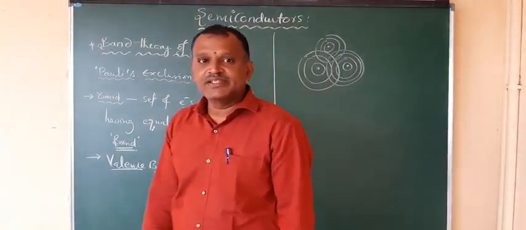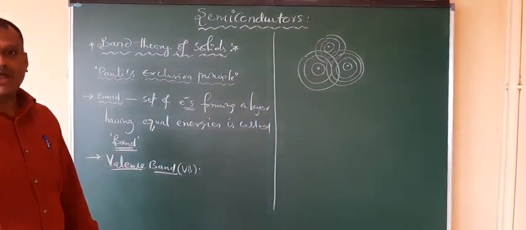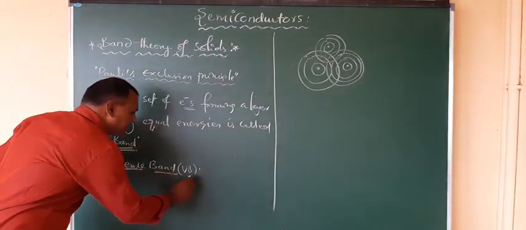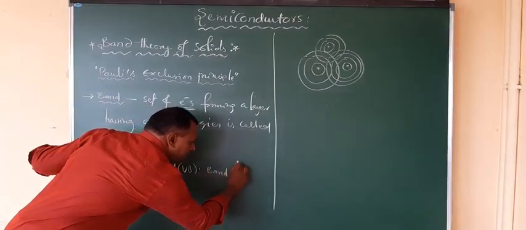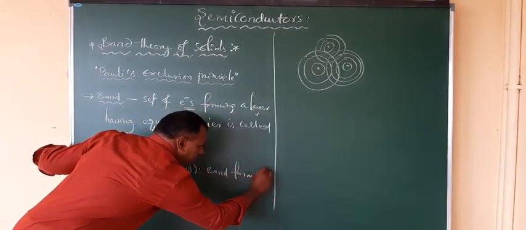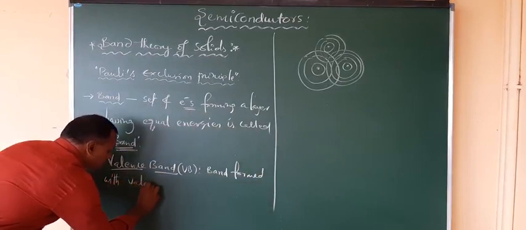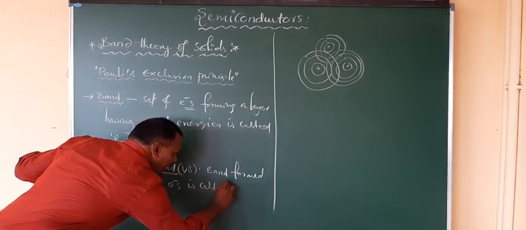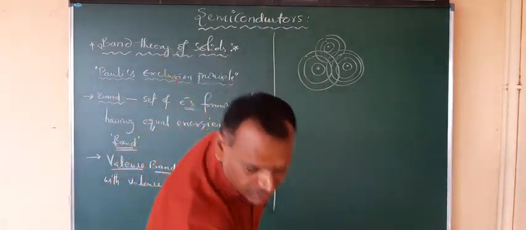So the valence band is the set of valence electrons forming a band. Here the valence band is a band formed with valence electrons. Band formed with which one? With valence electrons is called the valence band, right?